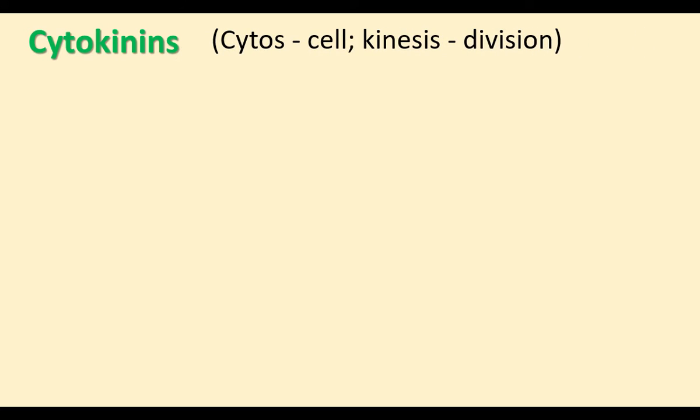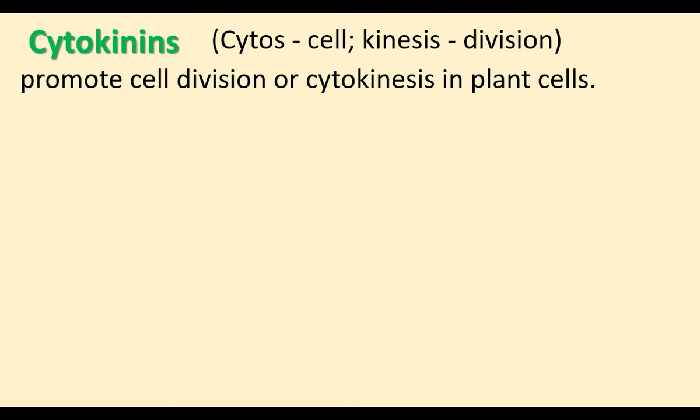Cytokinins are plant hormones which help cell division. Cyto means cell, kinesis means division. Cytokinins promote cell division, or cytokinesis, in plant cells. When a cell is dividing, the nucleus divides first and then the cytoplasm divides. Division of cytoplasm is called cytokinesis.